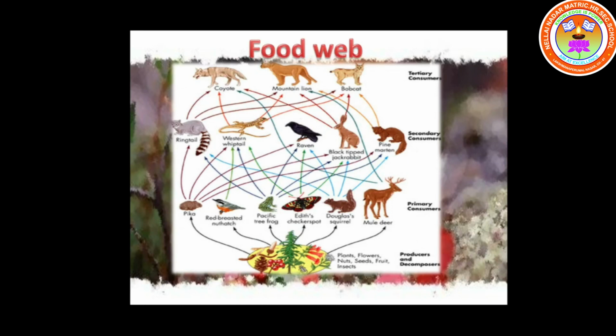So this is called a food web. A food web is very useful to show the many different feeding relationships between different species within an ecosystem.